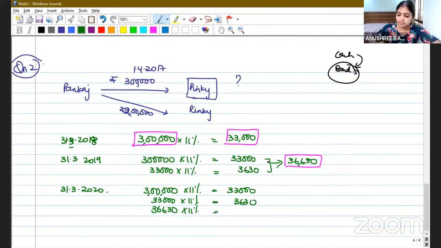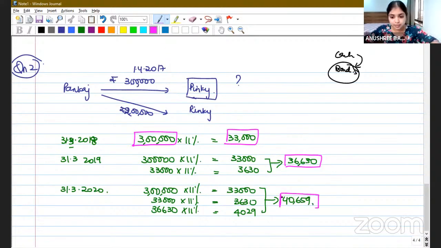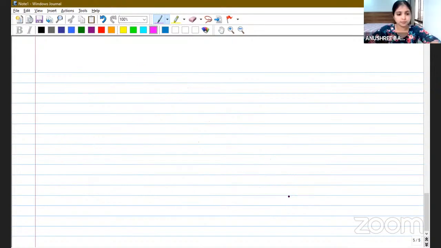And on this 36,630, she will earn 4,029. So the total interest which she has earned is 40,659. Even this will be invested in the bonds.